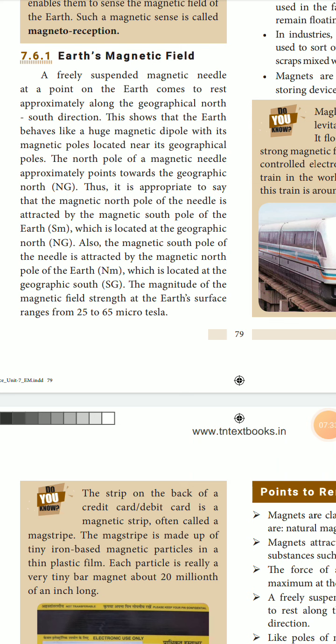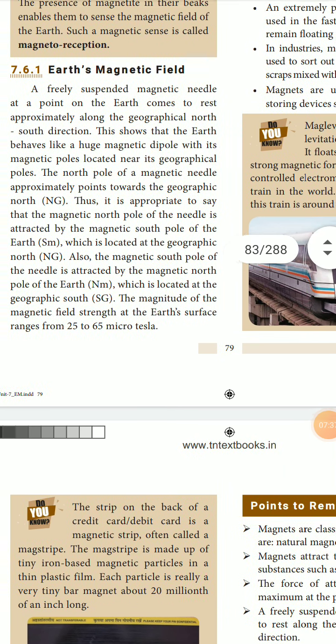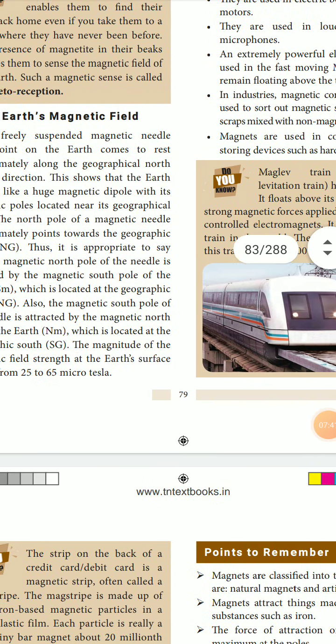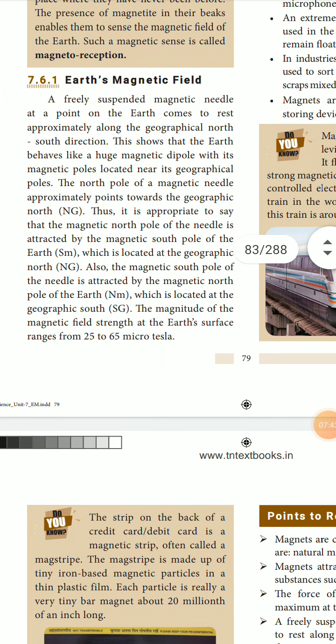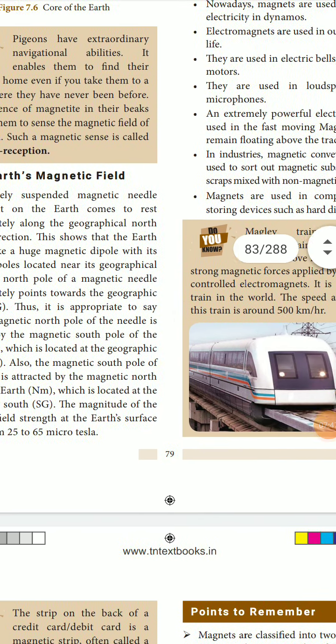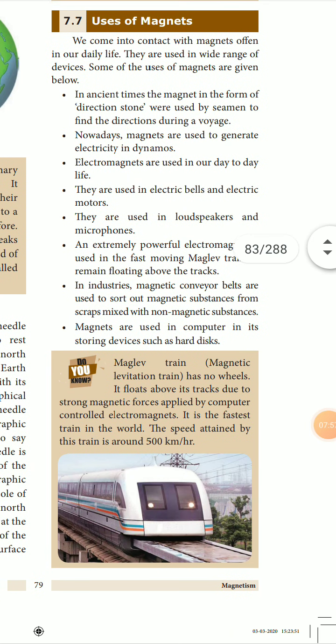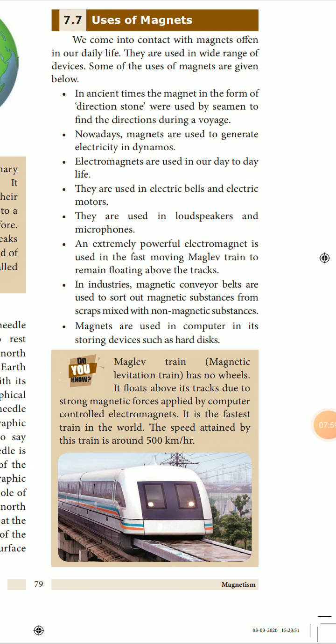Which is located in the north geography. The magnitude of the magnetic field strength at the earth's surface ranges from 25 to 65 micro Tesla. So this is the magnetic effect. It ranges from 25 to 65 micro Tesla. Now what are the uses of magnets? Do you know? Earth's magnet is 20 times more powerful than a fridge magnet. So more than a fridge magnet, Earth's magnet is 20 times more than that.